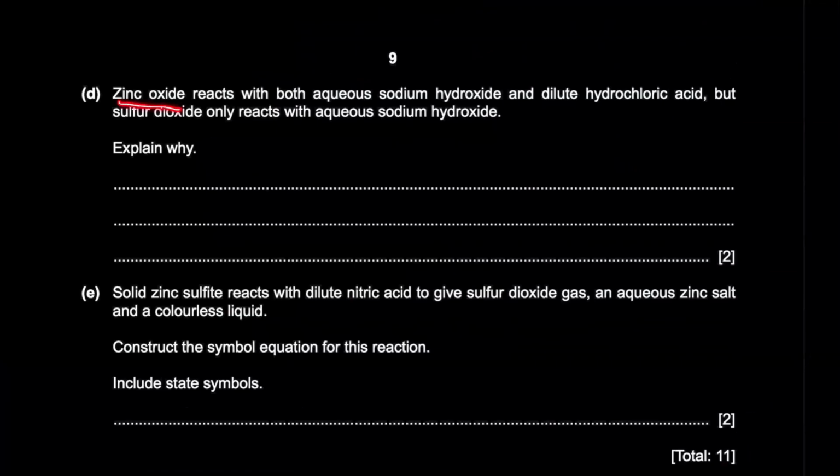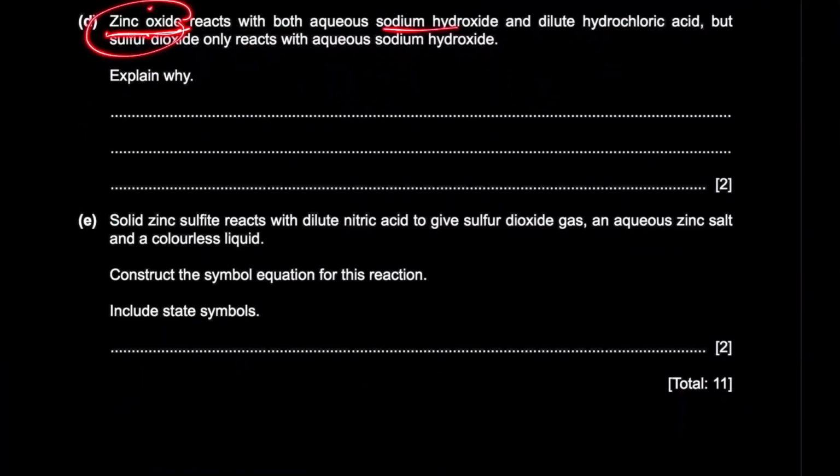Zinc oxide reacts with both aqueous sodium hydroxide and dilute hydrochloric acid, whereas sulfur dioxide only reacts with aqueous sodium hydroxide. Why? Zinc oxide reacts with both alkali and acid, which means it's amphoteric. Okay, amphoteric means that it reacts with both. So ZnO, or zinc oxide, is amphoteric, hence it reacts with both acid and alkali, right? Whereas sulfur dioxide is an acidic gas, so it only reacts with alkali.